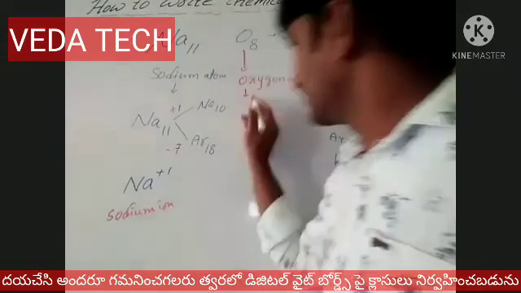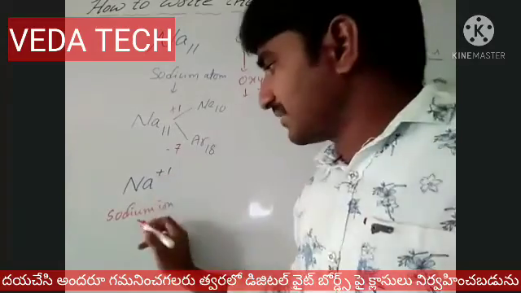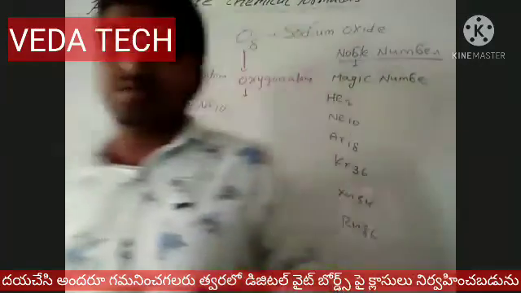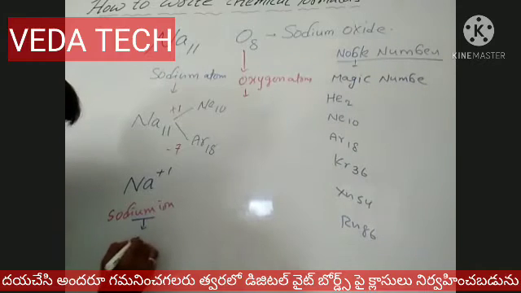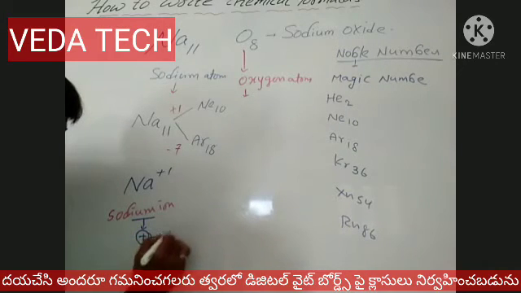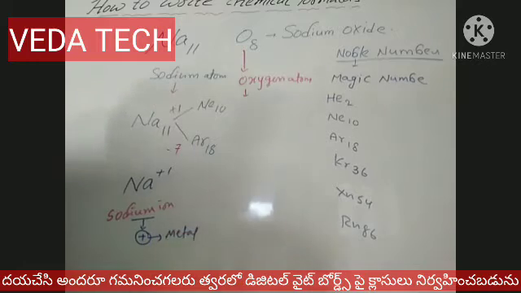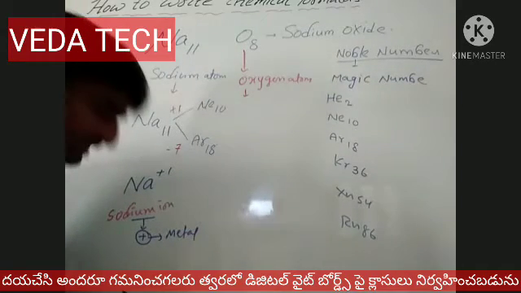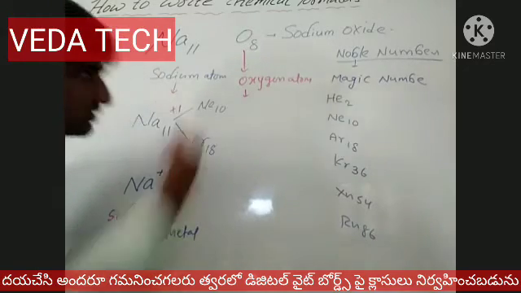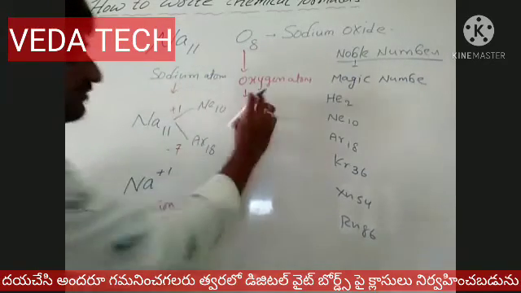Now coming to this one. Whenever the ion is coming, the positive sign is coming, that is a metal. Please understand, ion means the positive sign. So whenever the positive sign is coming, this is a metal. So it is easy to find: sodium belongs to the metal property. Later in the next session I will discuss what the metal properties are. Sodium is a metal.